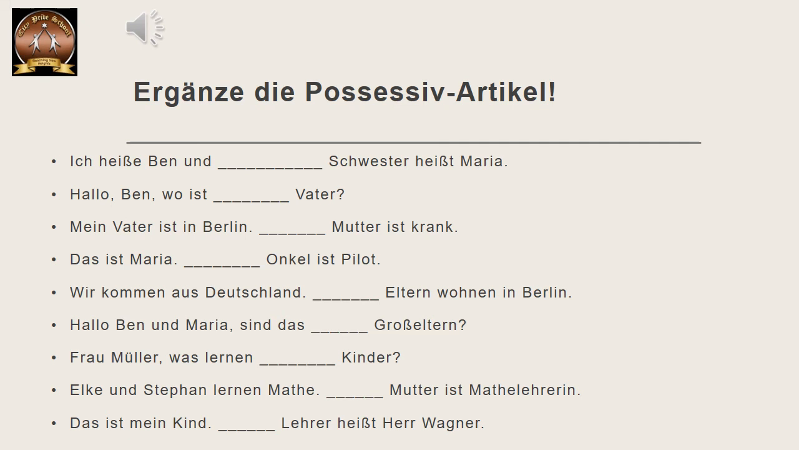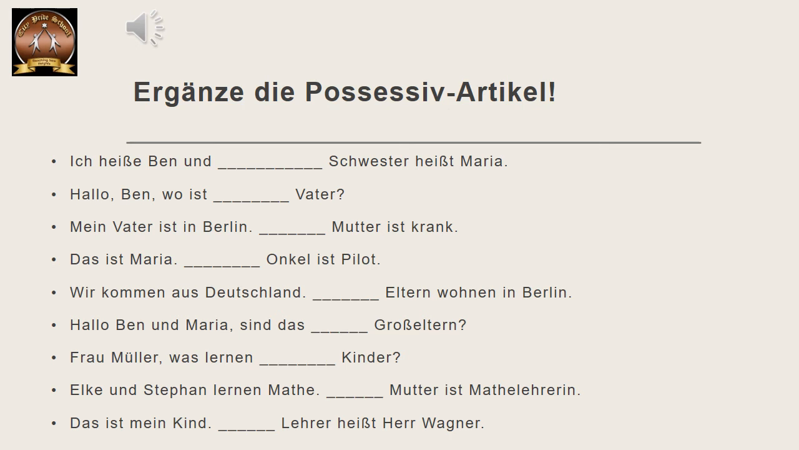Elke und Stefan lernen Mathe. Dash Mutter ist Mathelehrerin. Mutter, mother of Elke and Stefan. So Elke and Stefan in this particular example are third person plural. Correct? So it is sie. For sie, the possessive article is ihr. So answer is ihr. But the noun that comes after dash is Mutter. Mutter is feminine. So we'll add an extra e over there. So ihre Mutter ist Mathelehrerin, means their mother is maths teacher.